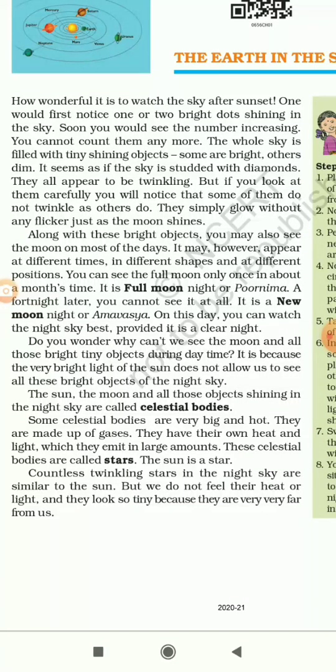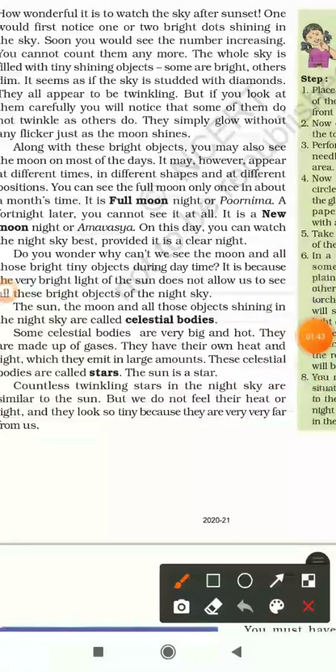Now, coming to what is the sun? The sun is a star. It is the nearest star to the earth. So, the earth, or we people, receive the heat and light which falls from the sun on the earth.